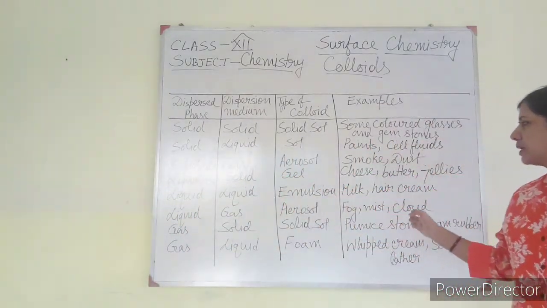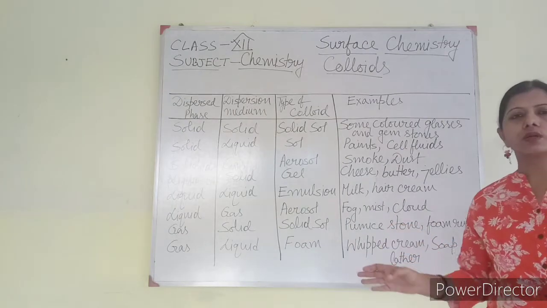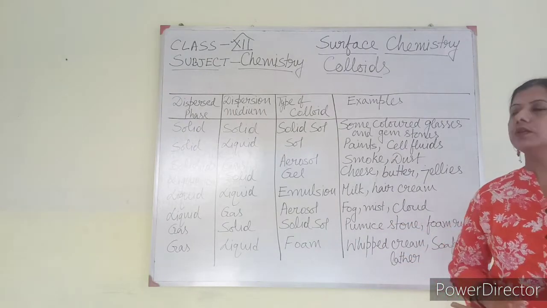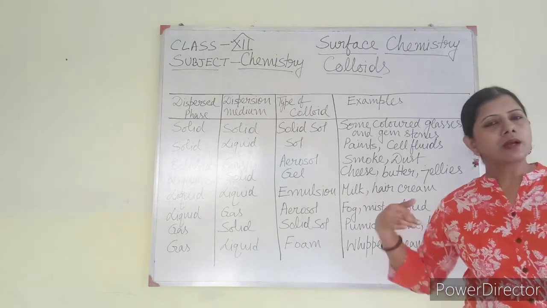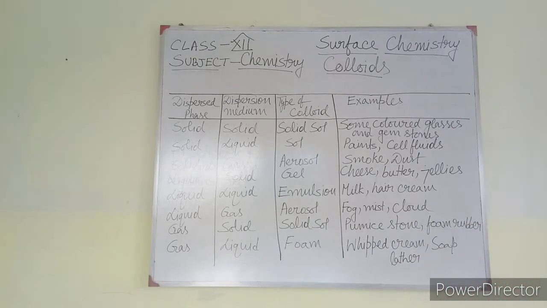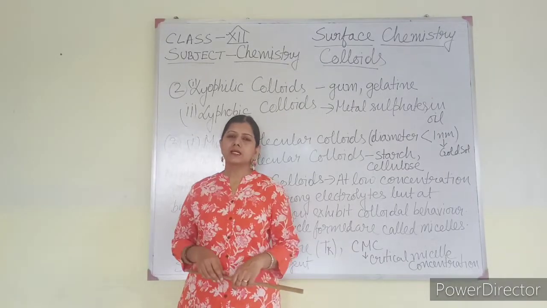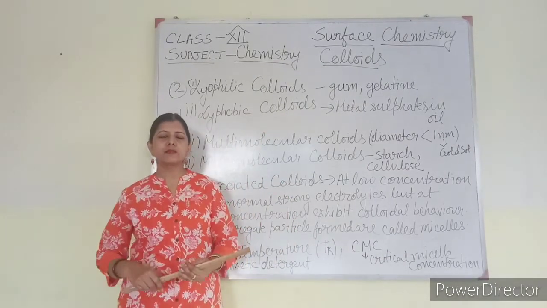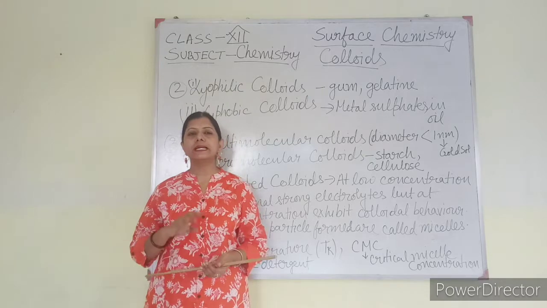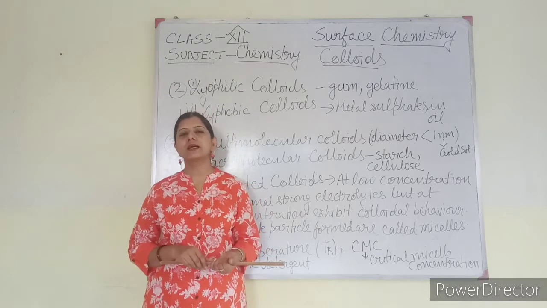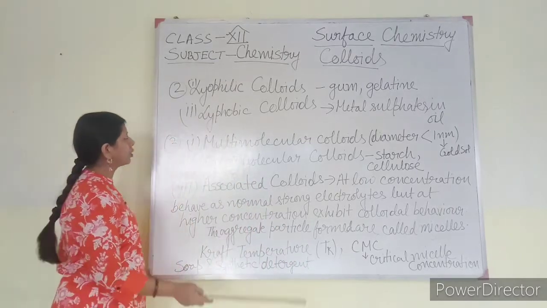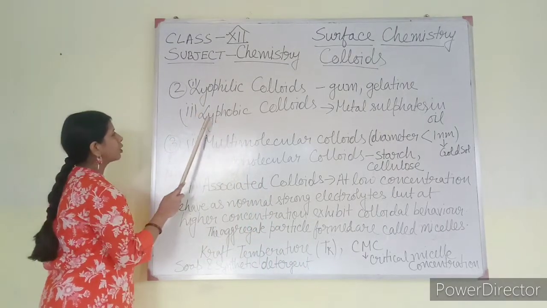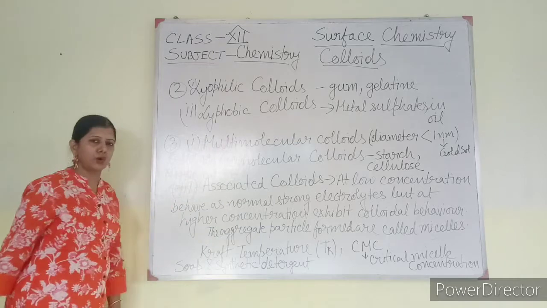So this is the classification of colloid based on the first basis, that is, the physical state of the dispersed phase and dispersion medium. Now the next two classifications. The second classification of colloid is based upon the interaction of the dispersed phase and dispersion medium. According to that, we can classify colloid as lyophilic colloid and lyophobic colloid.